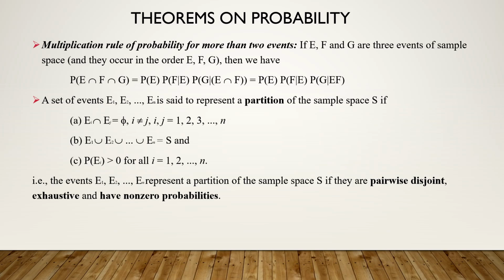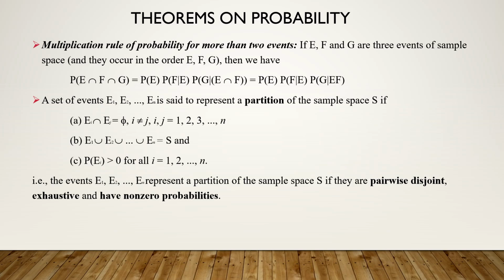Now see, the multiplication rule can be extended to more than 2 events. Suppose say E, F, G are 3 events and they are occurring in the order first E, then F, then G. Then the multiplication rule will be P of E intersection F intersection G. Obviously, they are dependent events. First of all, say E occurs, so P of E into, then F occurs given E has already occurred. That means into P of F given E. Then G occurs given that E and F both have occurred. That means into P of G given E intersection F. This can be extended to any number of events.